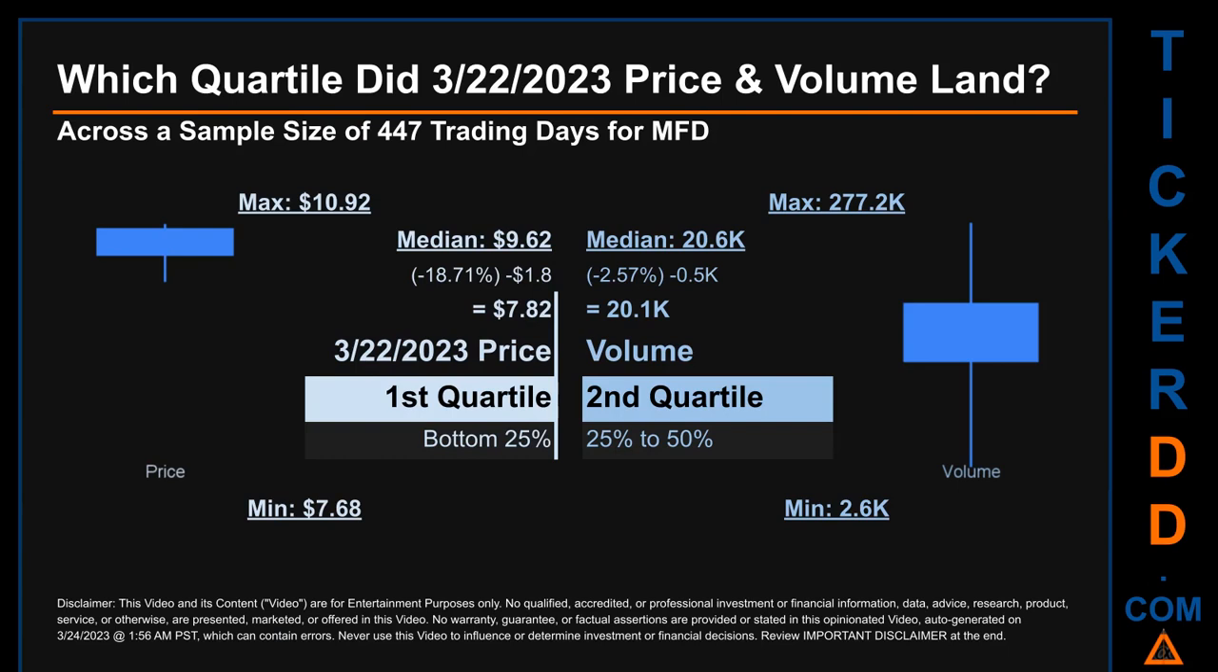Descriptively, MFD has a median price of $9.62. Therefore, March 22, 2023 price was lower from that middle marker by 18.71%. The day's volume of 20.1 thousand was less than the median by 2.57%.